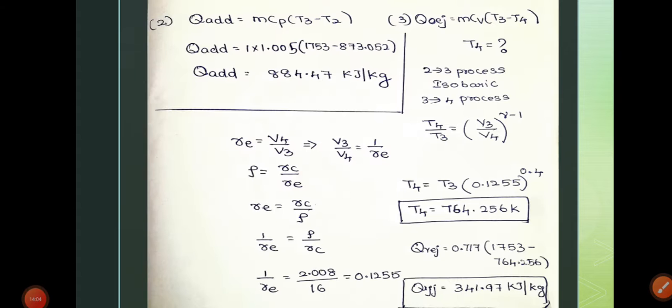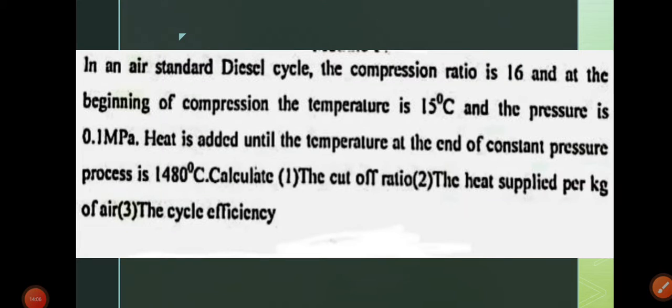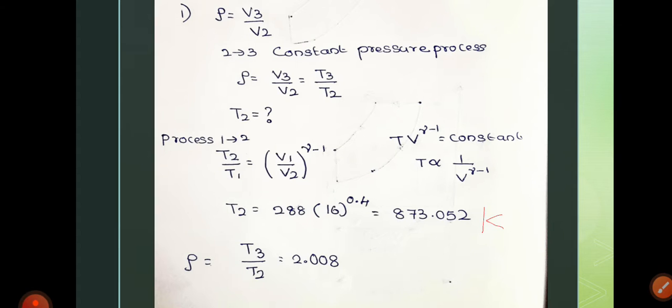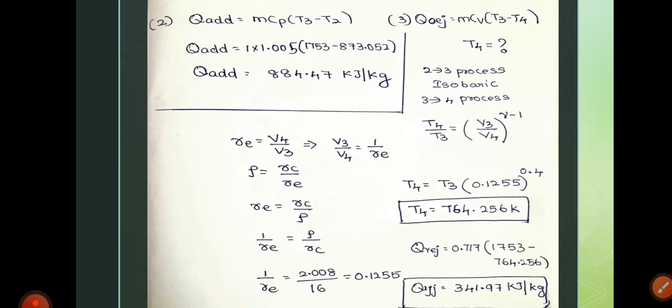Next, they ask for the heat supplied per kg of air. That is, for 1 kg of air, how much heat is supplied? So m is 1. This is m Cp (T3 minus T2). Heat is supplied, that is T3 minus T2, with Cp 1.005. Next, we know the value of T3, but T4 is unknown. Using the value of T3, we can find the value of T4.